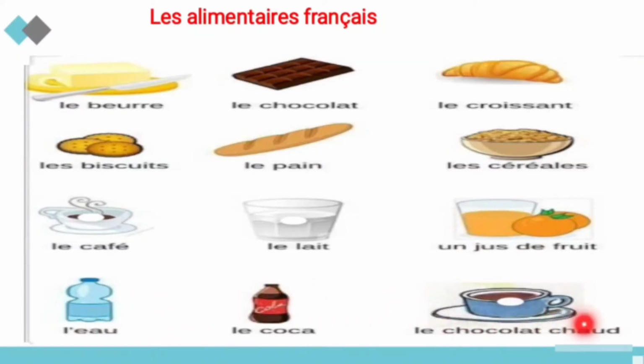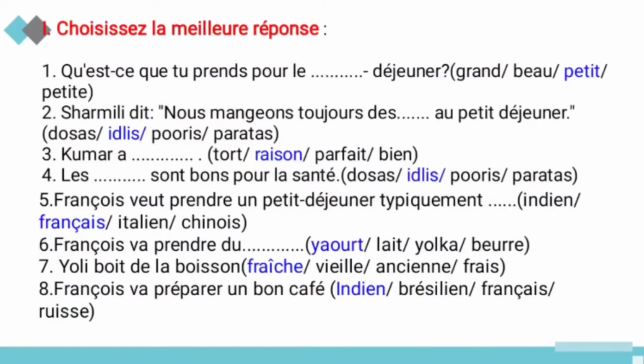And le chocolat chaud, that is hot chocolate. So this is French food. And move to the choisis de la meilleure réponse. Choose the best answer which is based on your fourth lesson. First one is qu'est-ce que tu prends pour le petit déjeuner? So what would you like to have for the breakfast?